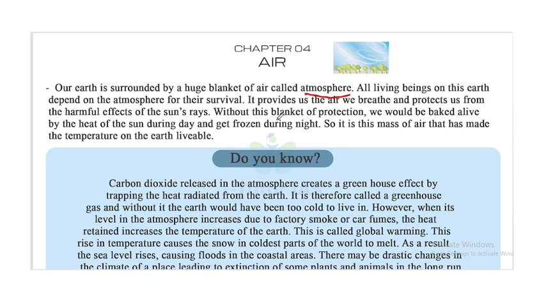Without this blanket of protection, we would be baked alive by the heat of the sun during the day and get frozen during the night. So if there is no atmosphere, what will happen? We would be baked alive by the heat of the sun during the daytime and get frozen during the night. So it is the mass of air that has made the temperature on the Earth livable.